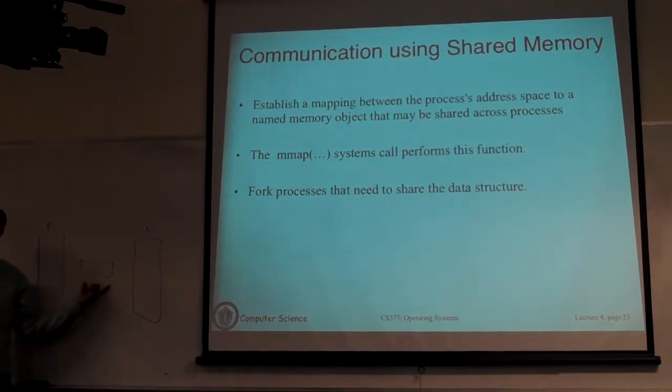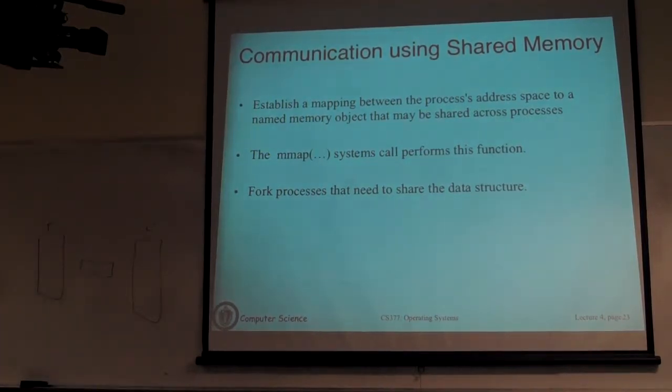The way you would do this, you will allocate what's called a shared memory segment, a special segment that will be mapped onto both of these processes. Both processes can access it. So you have to issue a special system call which will allocate a shared memory segment. Both of those processes can then look at that shared memory segment and do something.